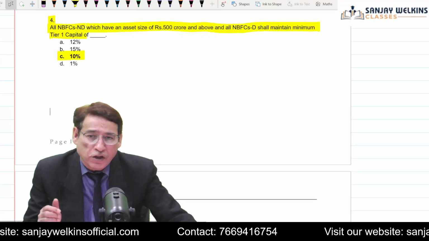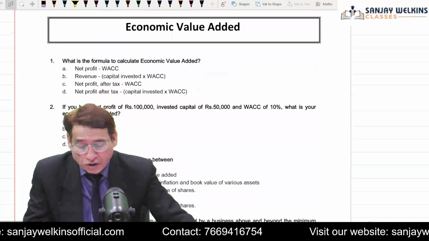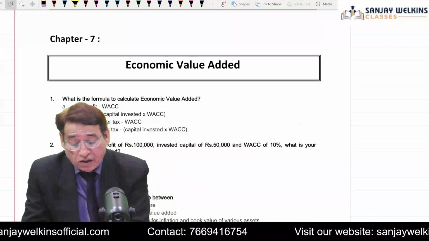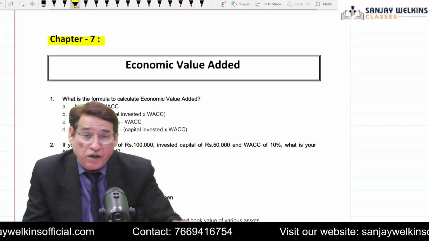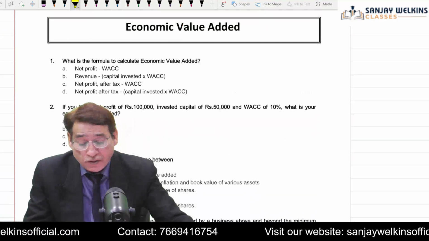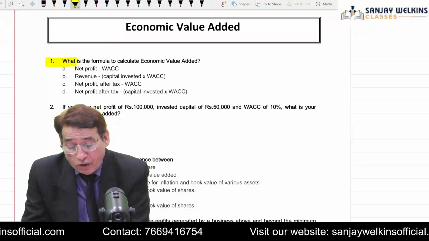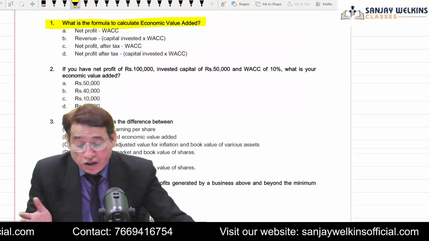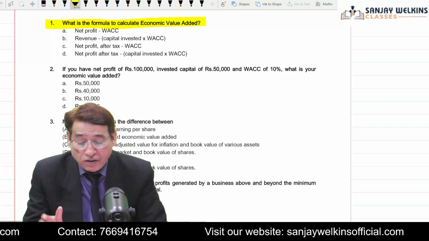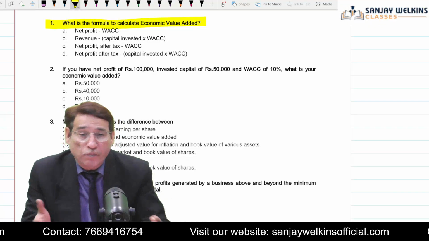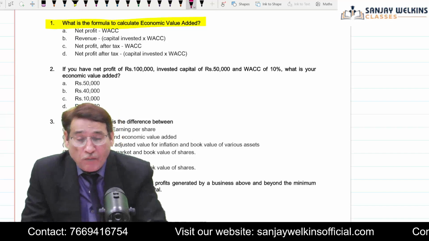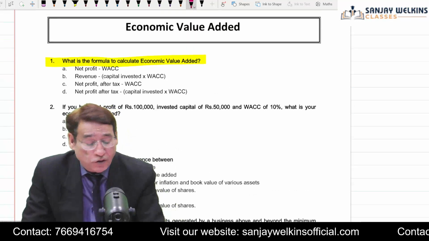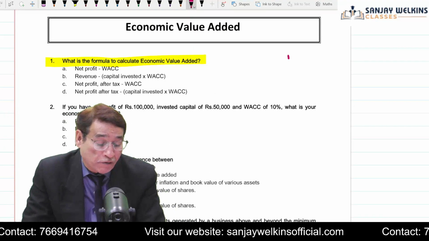This sort of MCQ could be asked actually in the examination. Now, next one is related to your economic value added. Now, as far as economic value added is concerned, what is the formula for calculating economic value added? This should not pose you any difficulty, and you should be in a position to answer it without any doubt. Correct? Because we have seen when we did the economic value added chapter, first of all, we used to compute what we call economic value added.